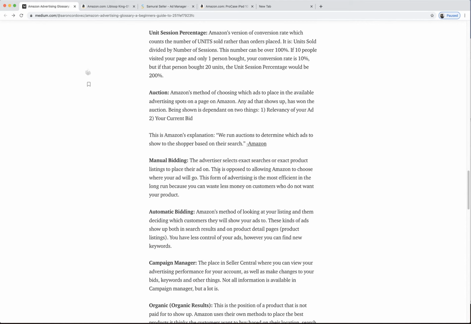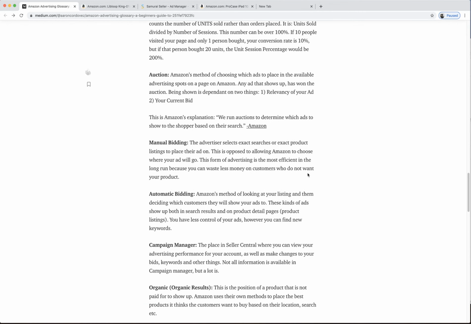Okay, good. Manual bidding. Here, the advertiser actually selects the exact searches and exact product listings to place their product on. The difference, as opposed to Amazon doing everything themselves, is that with the latter they can just say, hey, we're going to look at your stuff, we're going to try to put you in different places and hopefully we'll make you some sales. That's Amazon. That's automatic bidding, which we'll go to in a second.